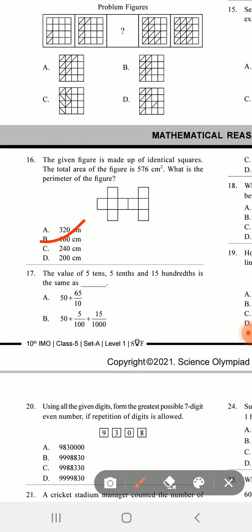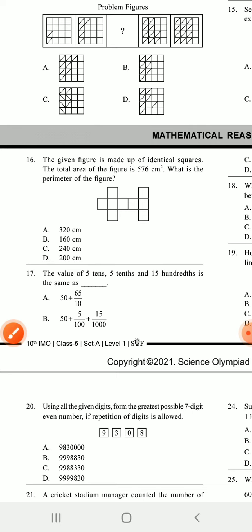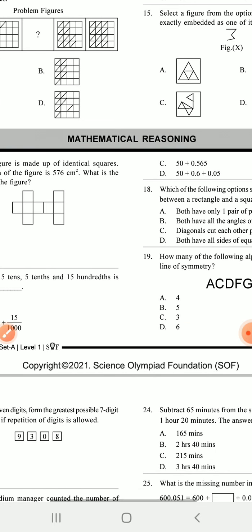Number 17. The value of 5 tens, 5 tenths and 15 hundredths is the same as: 5 tens means 50, 5 tenths means 5 by 10, and 15 hundredths means 15 by 100. So whenever we add, we get the value 50 plus 6 plus 0.05. So D is the answer.